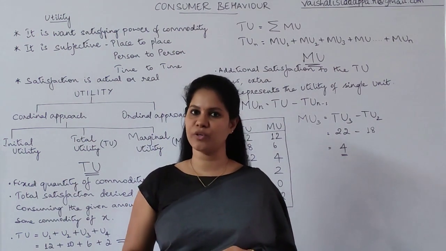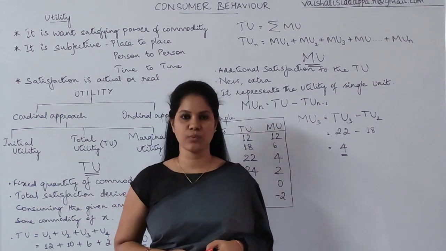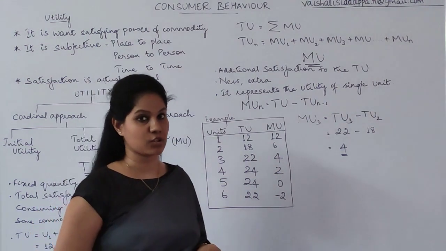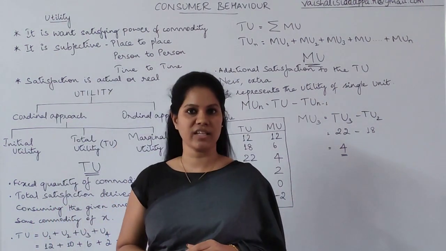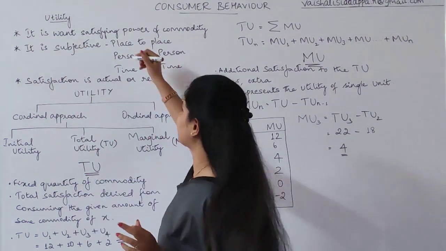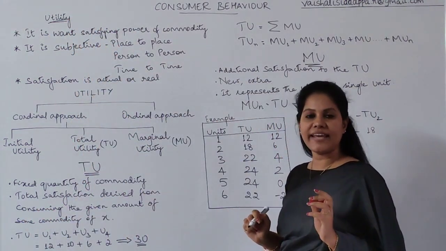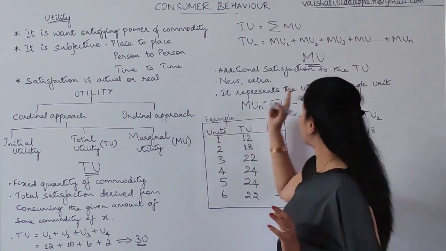Everyone, I welcome you to the second chapter now. The second chapter in the NCERT 12th standard is consumer behavior. What exactly is consumer behavior all about? This is the first question in NCERT 12th standard chapter 2, that is utility. The question comes like, briefly explain the difference between total utility and marginal utility.